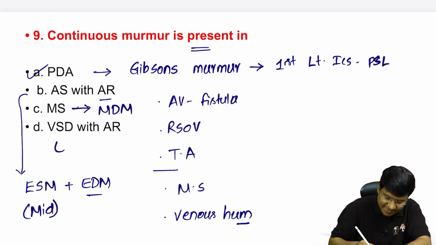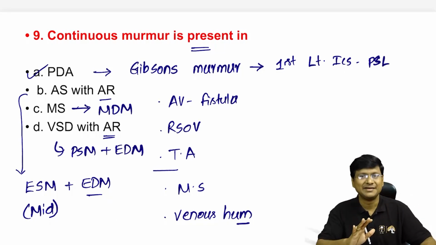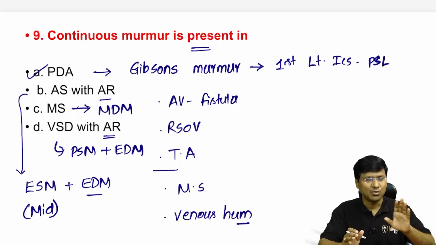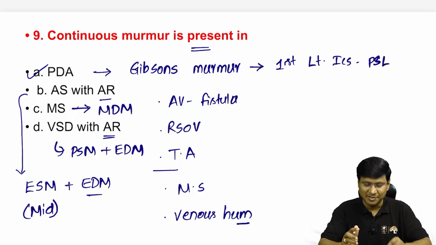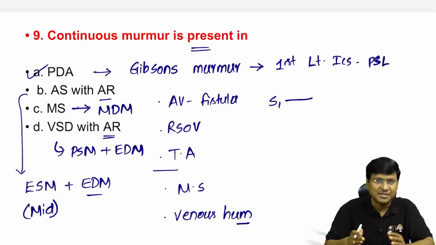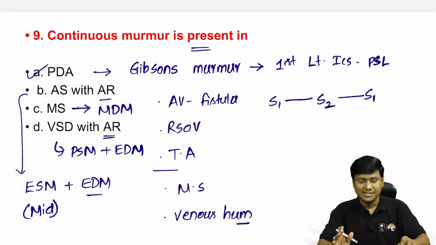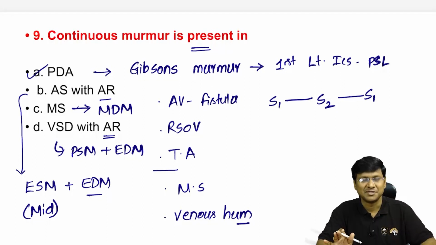Whereas in case of VSD, it is a pansystolic murmur, and as a part of the AR, you will have the early diastolic murmur. So these will be the murmurs in the various other options, but in PDA, you will have a continuous murmur. And what exactly do you understand by this word continuous murmur? A continuous murmur is heard from the starting of S1, it peaks around S2, and it is also heard up to S1. That is nothing but your continuous murmur, right?